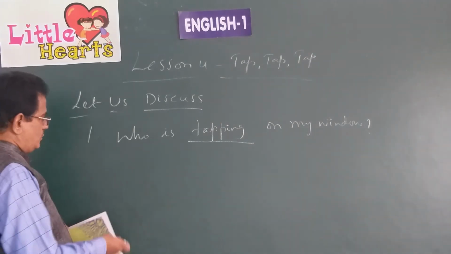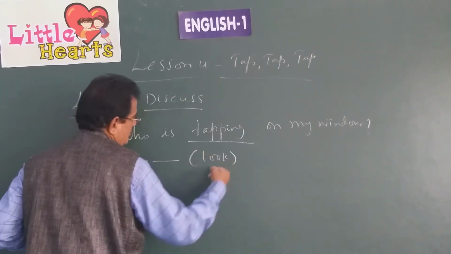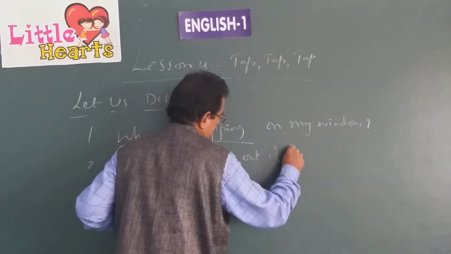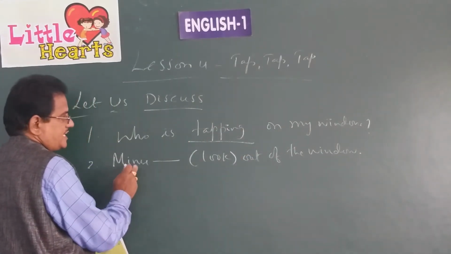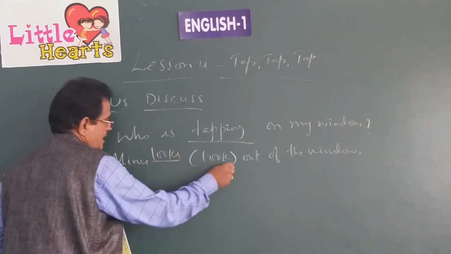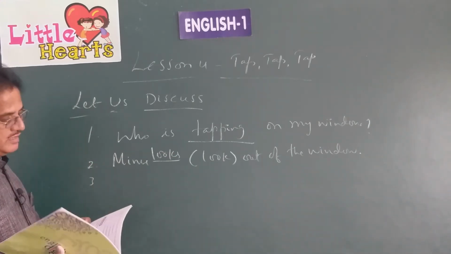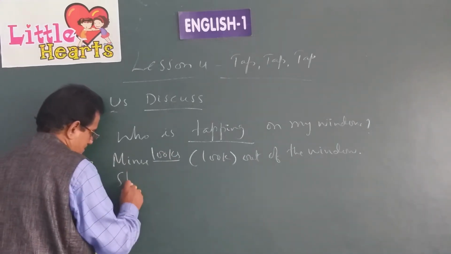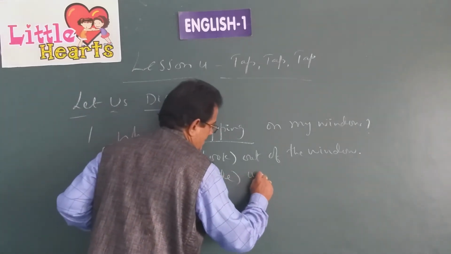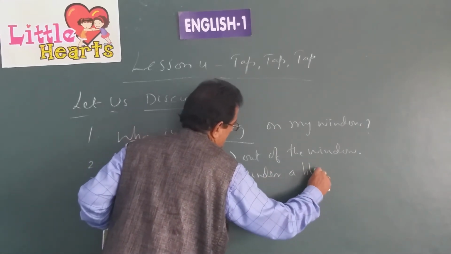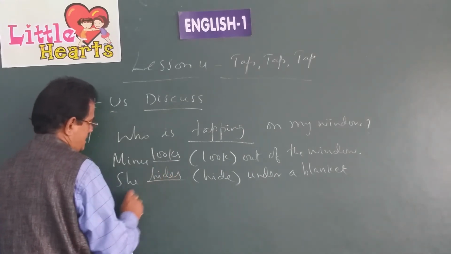Meenu dash out of the window. Look at this. Meenu out of the window. What should you write there? Looks out of the window. You have to add es to this verb because it is third person singular number. Meenu. She dash under a blanket. What is given there in the bracket? Hide. She hides under a blanket. This is how you write the answer for that.